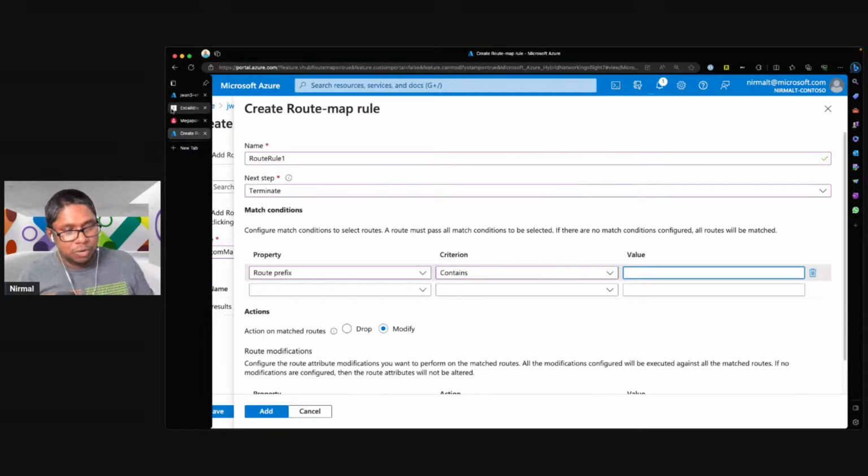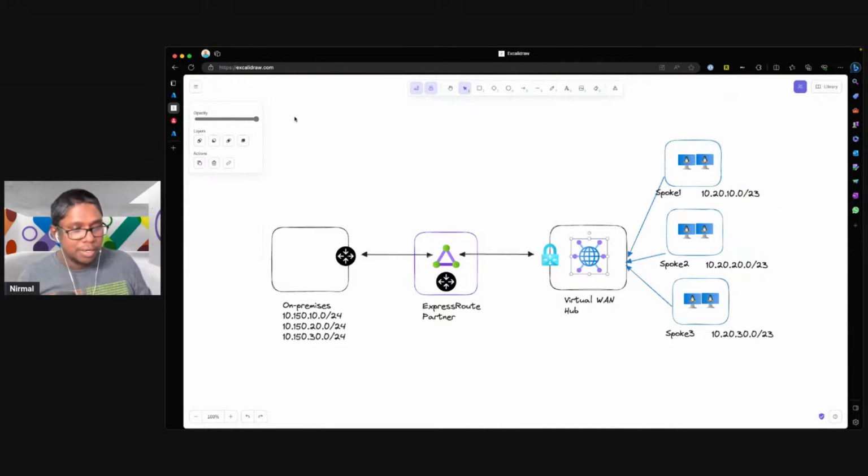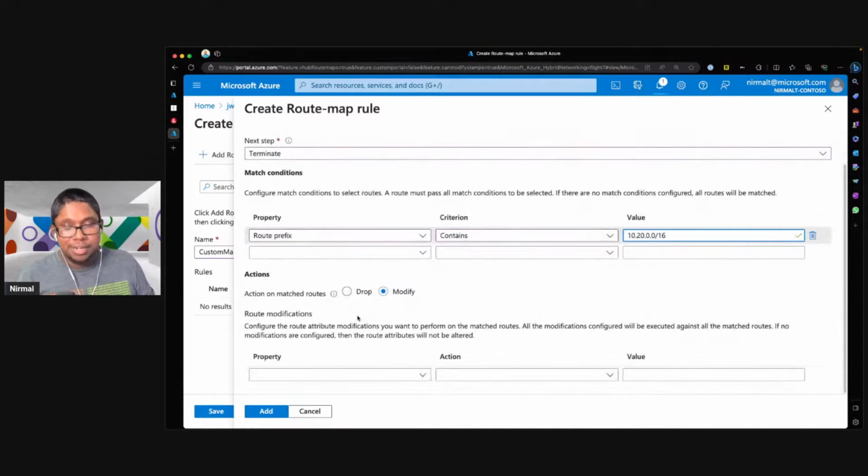So for example, if I switch back to my whiteboard, you can see here I have specific /23 addresses that are connected to each of these VNets. So what I can do here is, instead of listing each and every VNet prefix here, because I have 5 VNets here, but you could be having 50 VNets, rather than doing all of the VNets, I can list the 10.20 prefix, but with a /16 subnet mask. So that means I'm covering all of the prefixes that are attached to this hub. So I can do that in my route map. I can say here, if the routes contain this address, go ahead and apply these different connections.